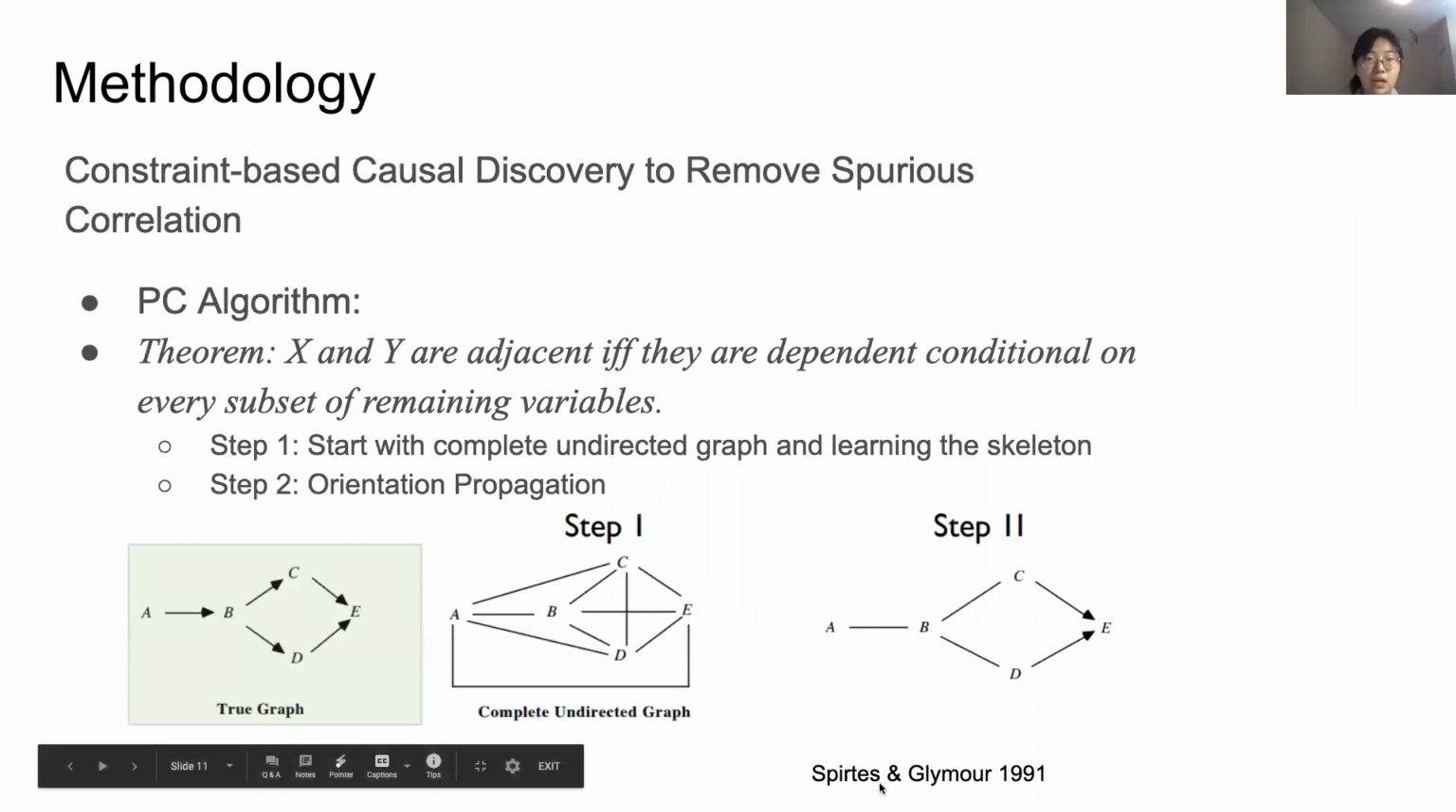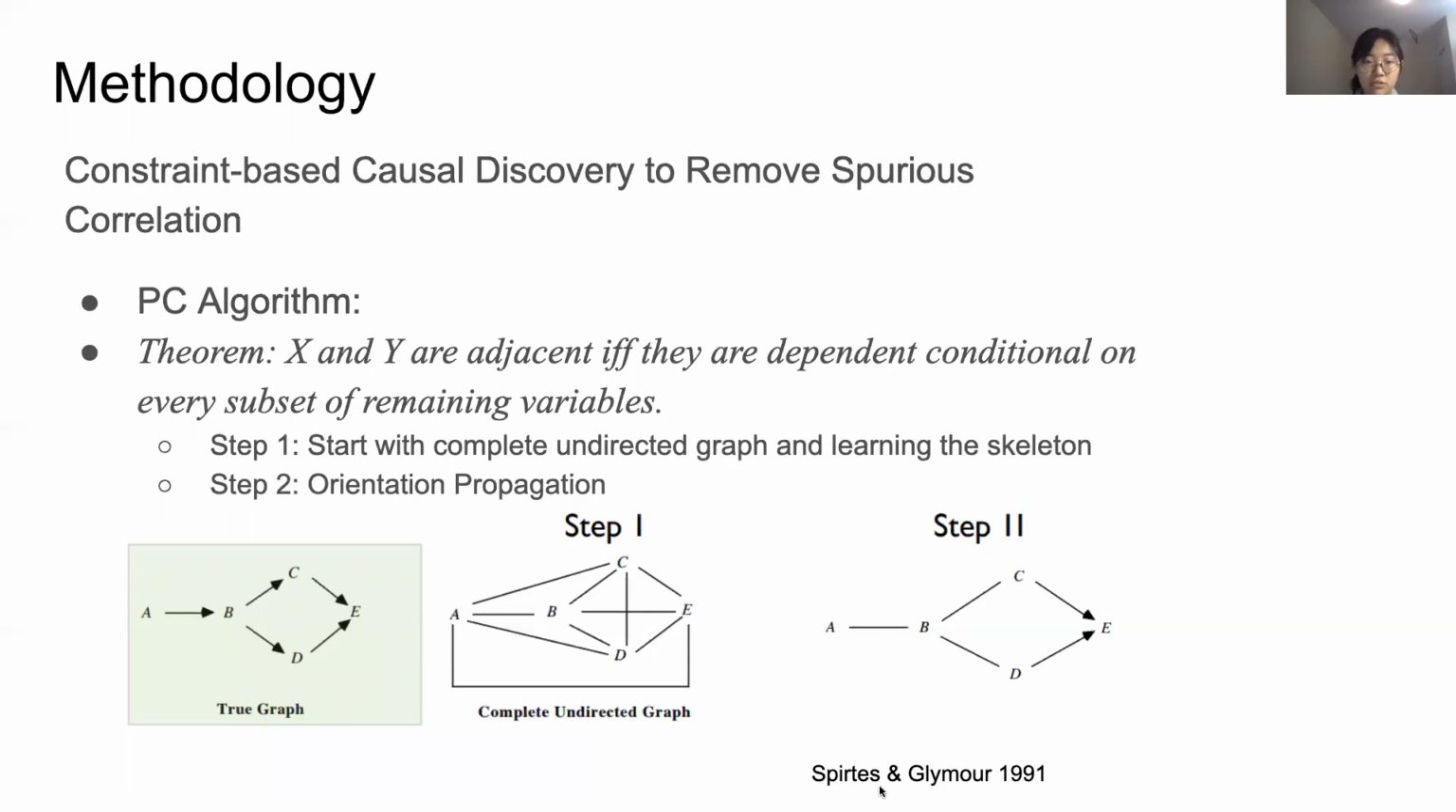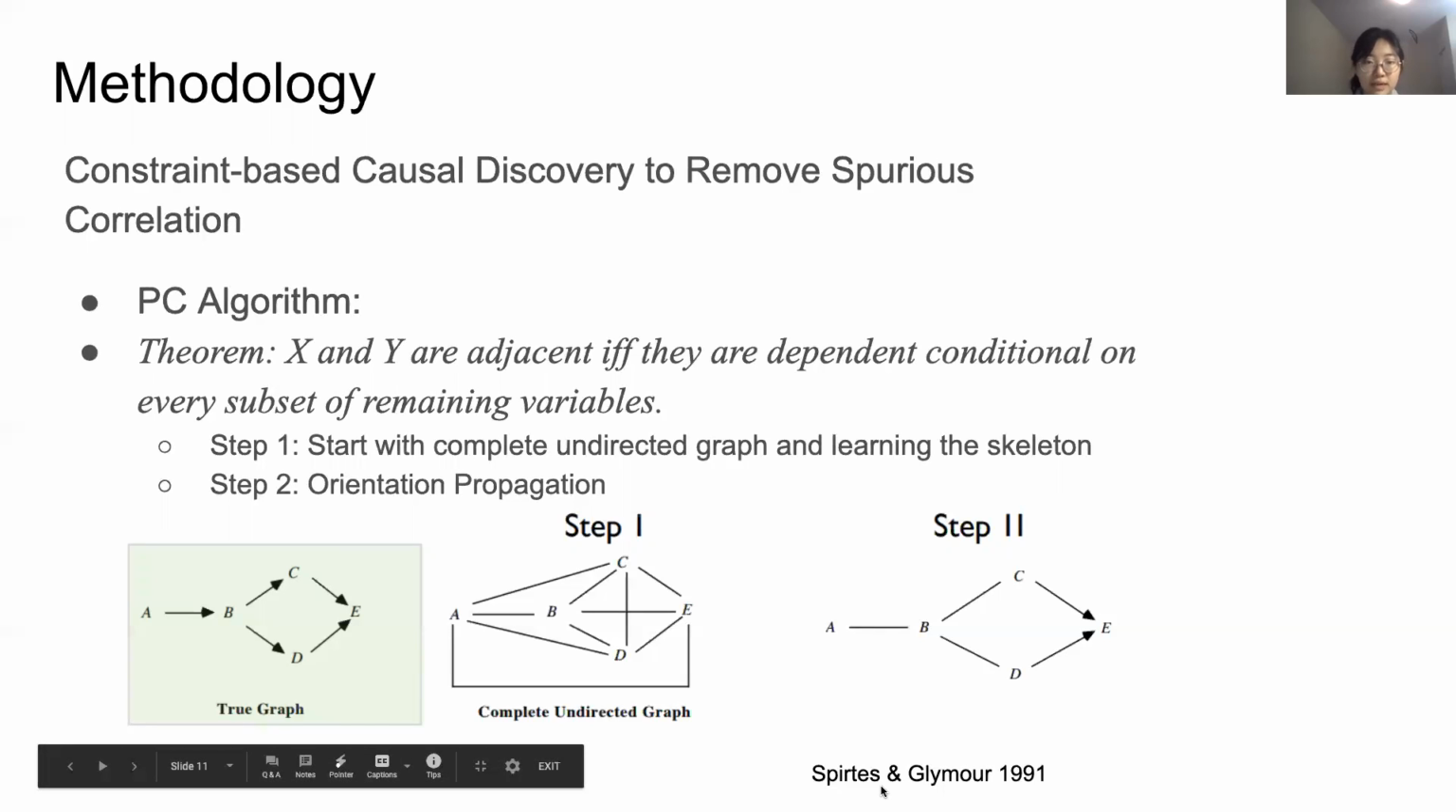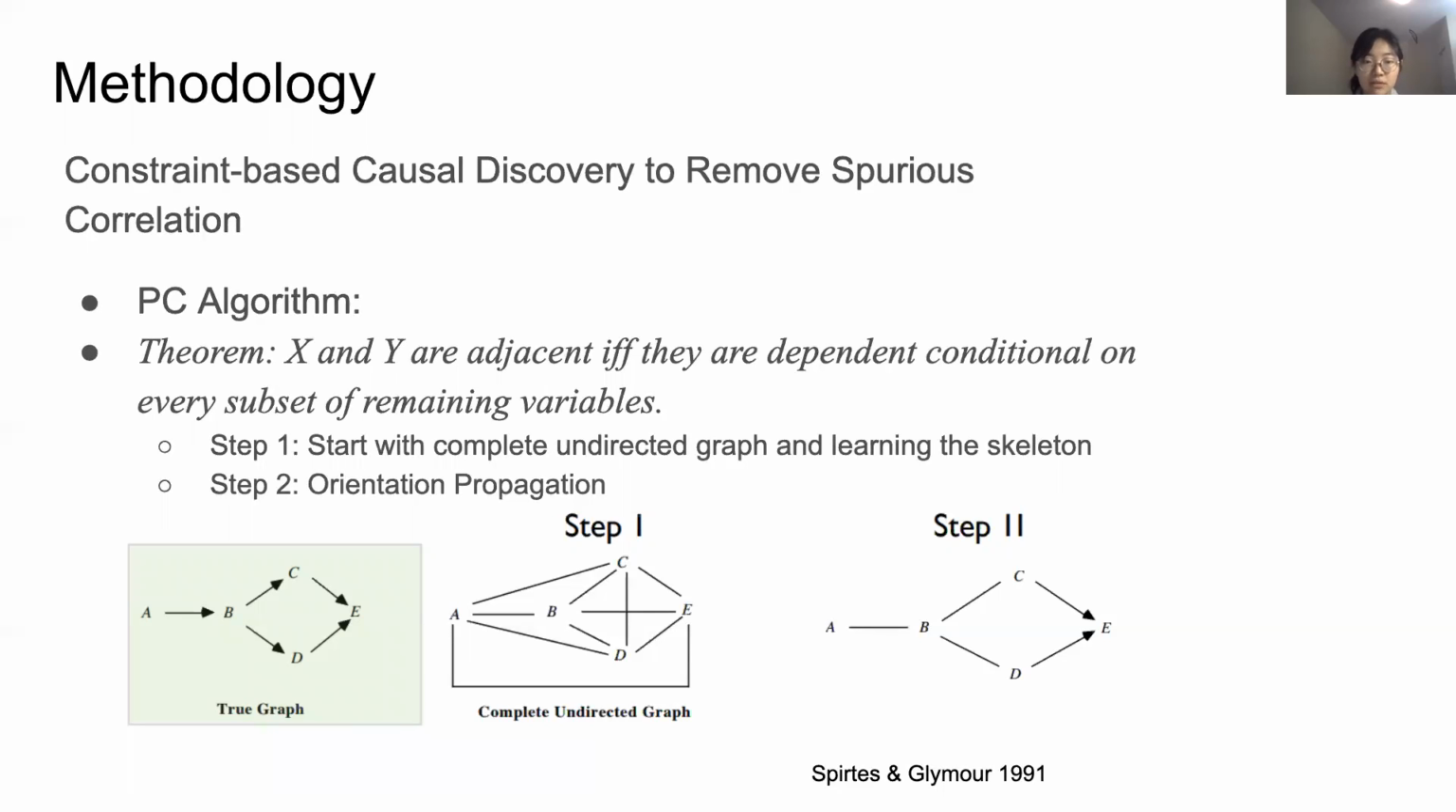Next, please. And we use the PC algorithm, which is a constraint-based causal discovery algorithm, to reduce the spurious correlations. It is based on the theorem that X and Y are adjacent if and only if they are dependent conditional on every subset of remaining variables.